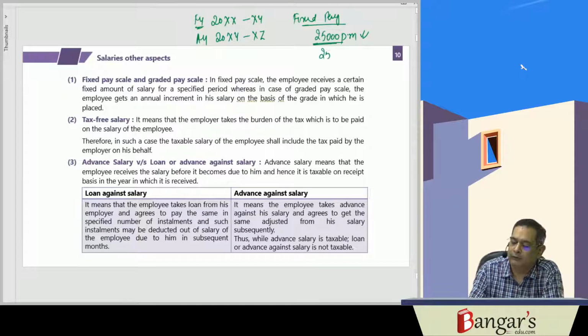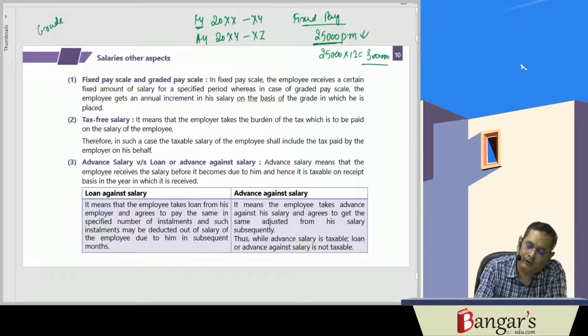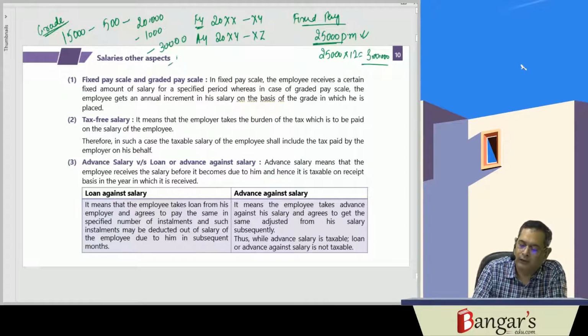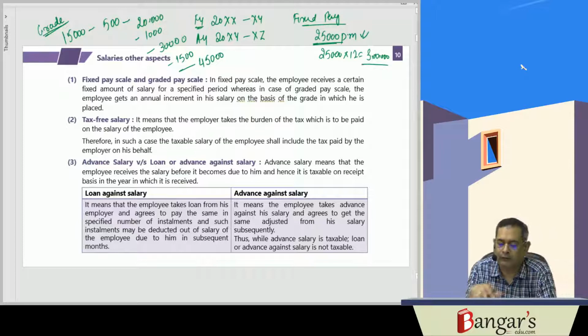So 25,000 into 12, that is 3 lakh rupees will be your salary. But a person may be employed in a grade. Say his salary is 15,000, then an annual increment of 500 rupees is there till his salary reaches 20,000. Then annual increment of 1,000 rupees is there till it reaches say 30,000. Then annual increment of 1,500 is there till he reaches say 45,000. So likewise, this is a graded scale.